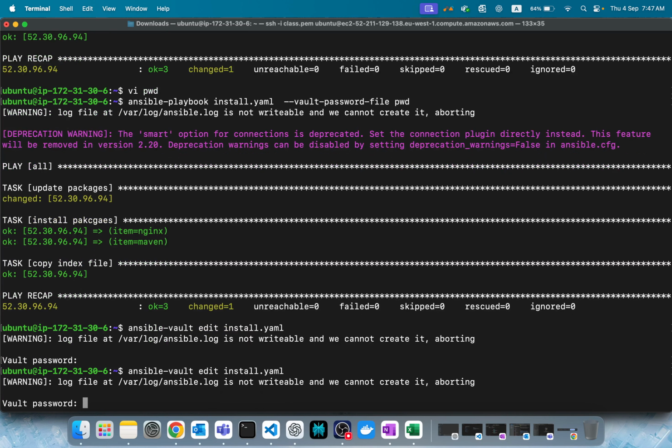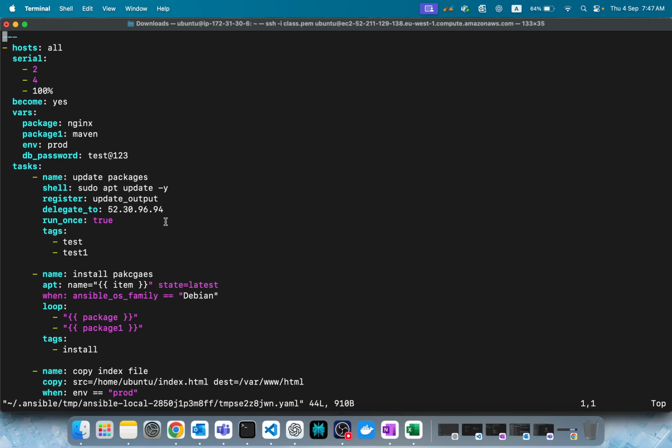Instead of encrypting the whole playbook, can I just encrypt only this? This one. This is the value, right? This is what we want to encrypt. Of course, you can do that. You can encrypt a specific string and use that anywhere. You can encrypt this and you can use it. That is also fine.